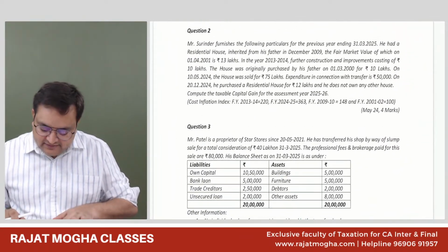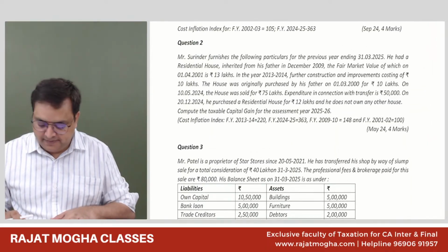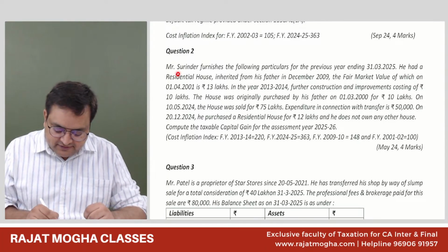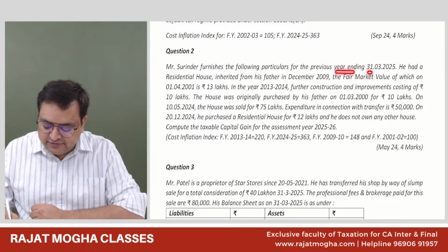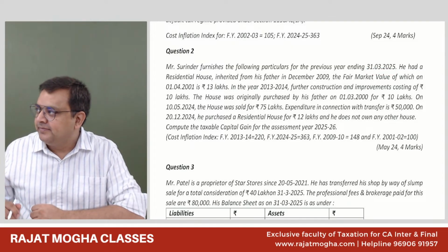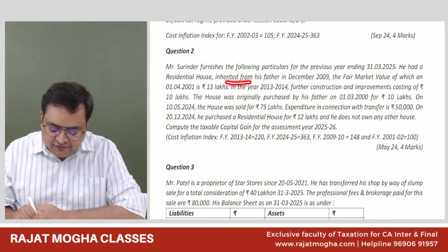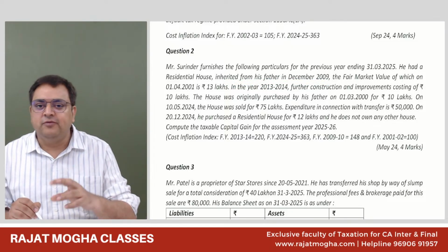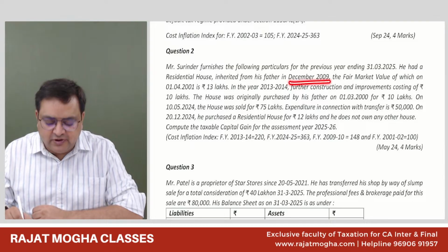Now, let us come to question number 2. Mr. Surendra furnishes the following particulars for the previous year ending 31st March 2025. For this year, he is furnishing some information. He had a residential house inherited from his father in December 2009. So he got a house from his father, inherited in the month of December 2009.